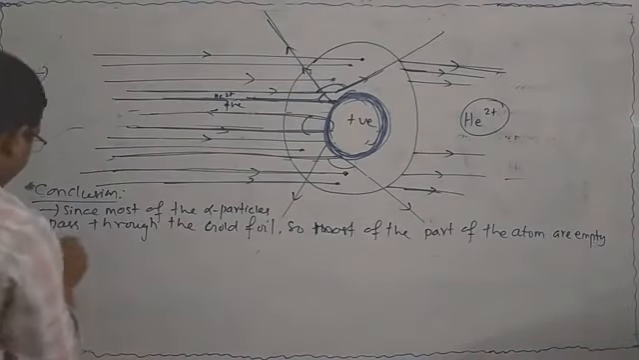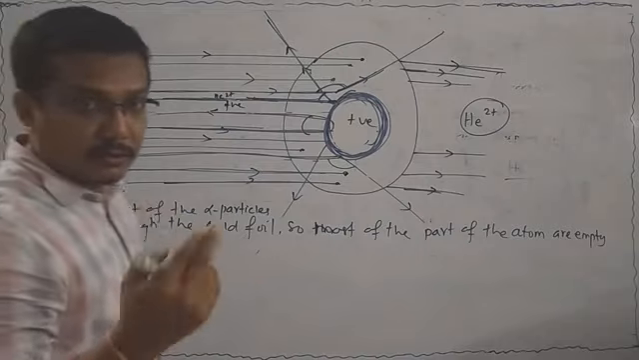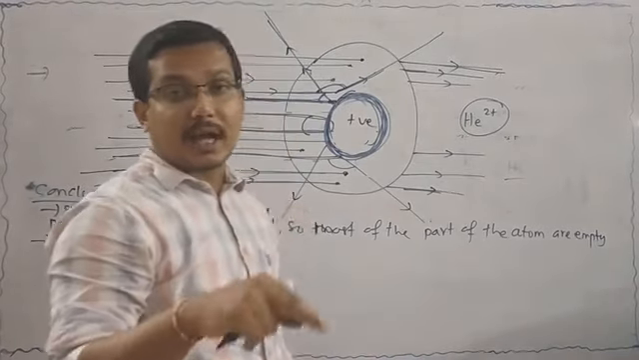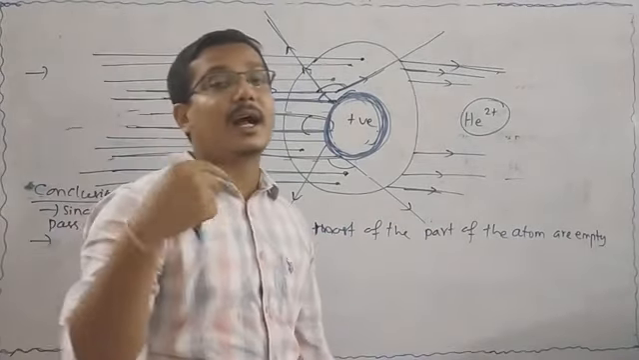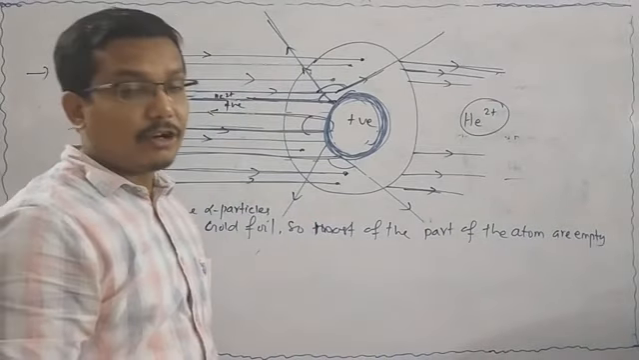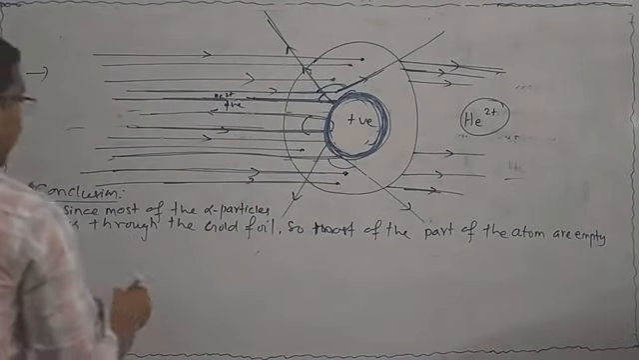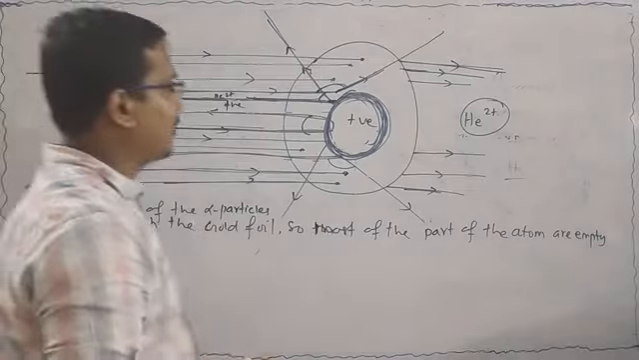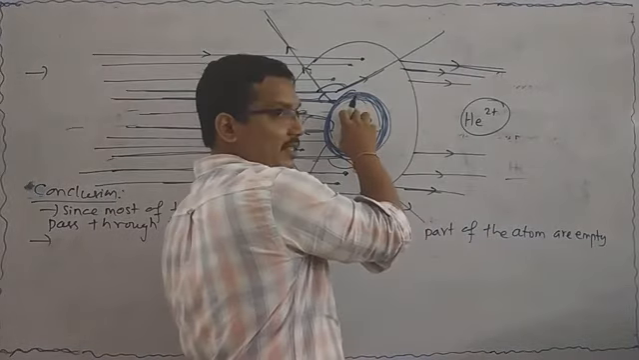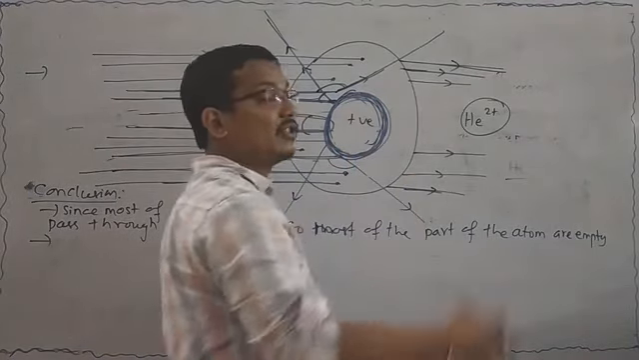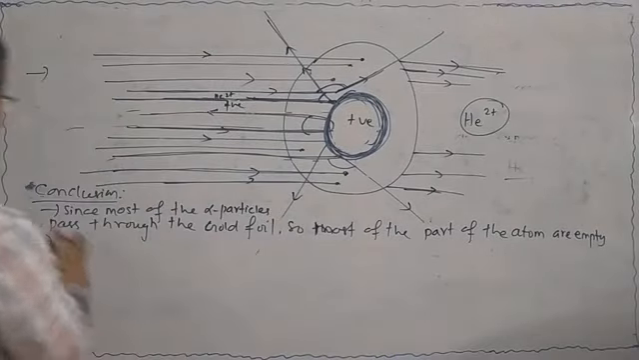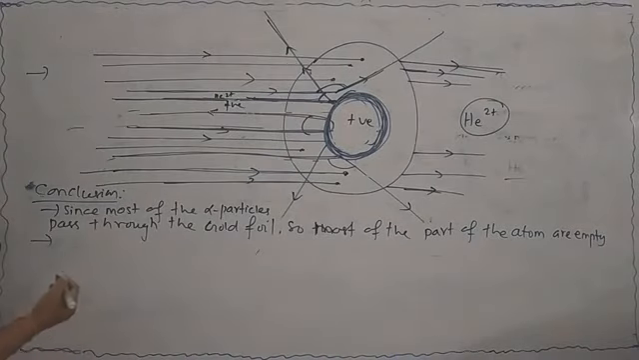That means from the second and third observation, he concluded that a massive positive charge substance is present. In future it is called the nucleus. That means we can write the conclusion number point 2.